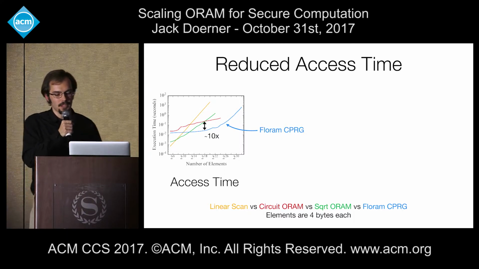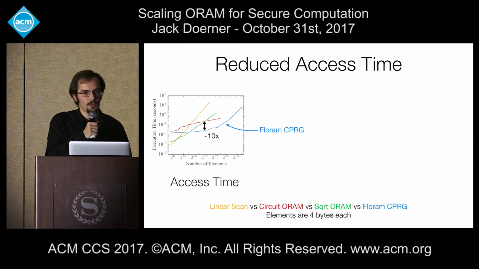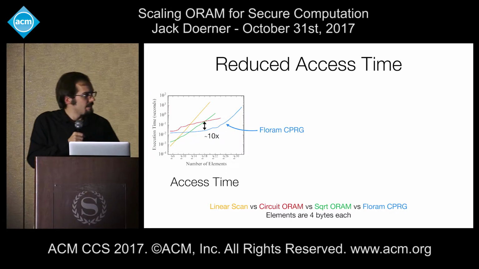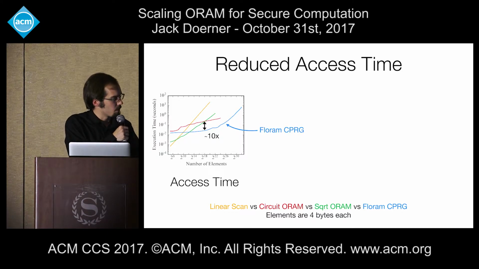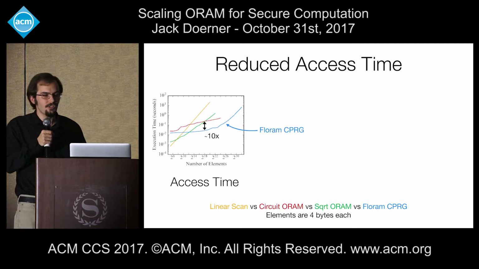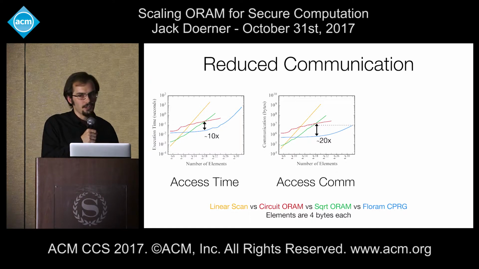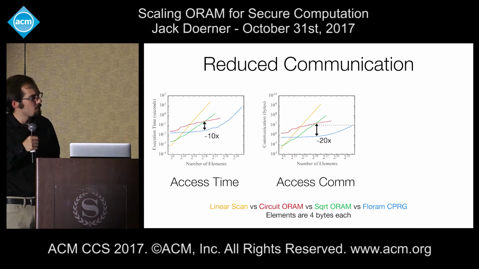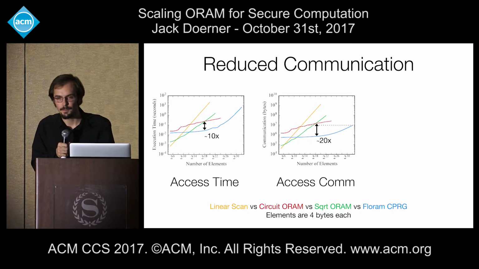There's another piece that's bound by multi-party computation, and in this region we find that our scheme is a factor of 10 better than both square root ORAM and circuit ORAM for part of its parameter regime. Indeed, it's better than both solutions over most swaths of parameters, although there is some small region where square root ORAM outperforms us. We do even better in terms of the communication expended during an access, improving over circuit ORAM and square root ORAM by a factor of up to 20. Concretely, we use the same amount of communication at 2 to the 32 elements as circuit ORAM does at only 2 to the 15 elements.